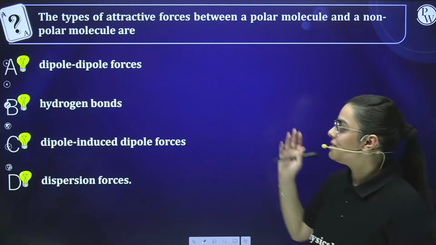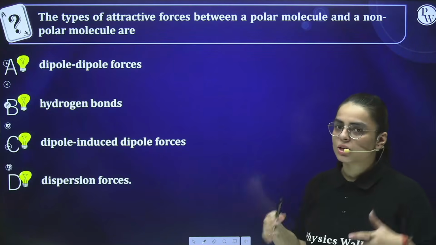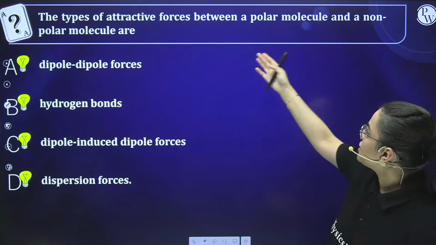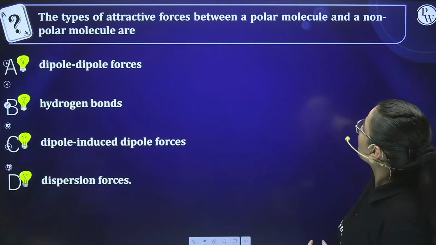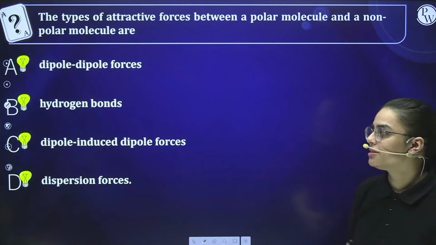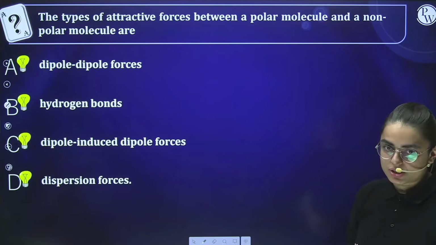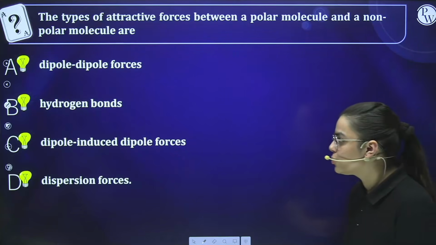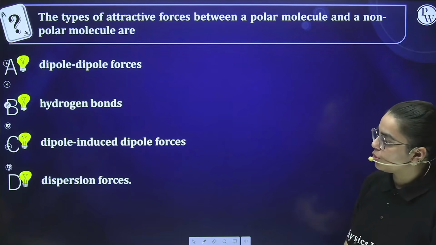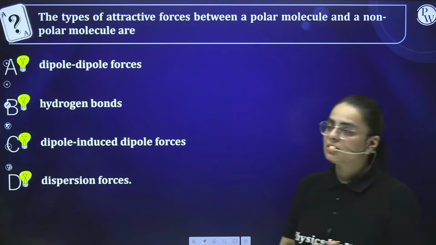Okay. Now let us see some theoretical questions also, because you can practice those too. So let us see. The types of attractive forces between a polar molecule and a non-polar molecule are: A option is dipole forces. B option is hydrogen bond. C option is induced dipole forces. And D is dispersion forces.